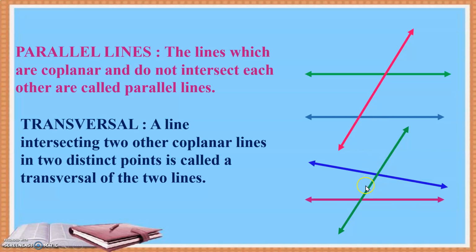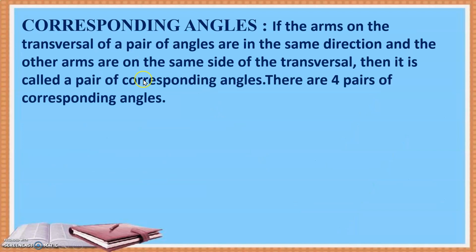Whenever a transversal intersects two lines, it intersects in 2 points. These are the 2 points of intersection. Okay, so whenever they intersect, there are 8 angles formed. These angles have special names when you study them in pairs. Let us learn about the first type of angle, that is the corresponding angles.